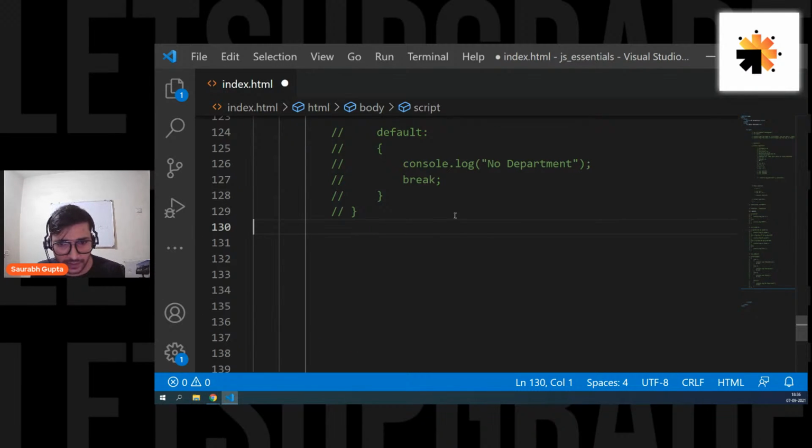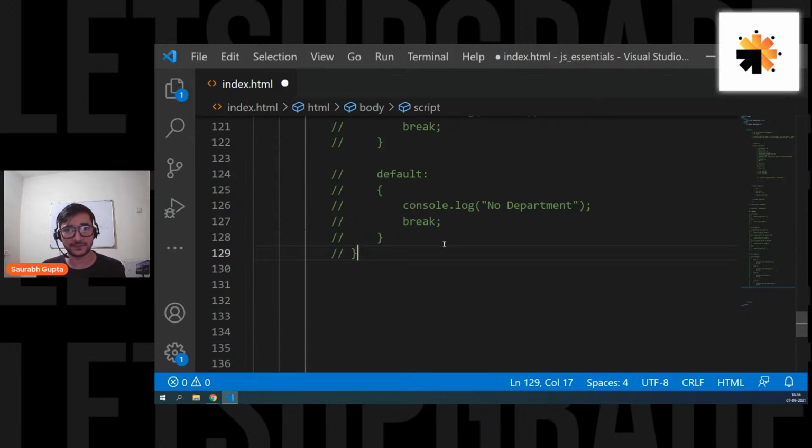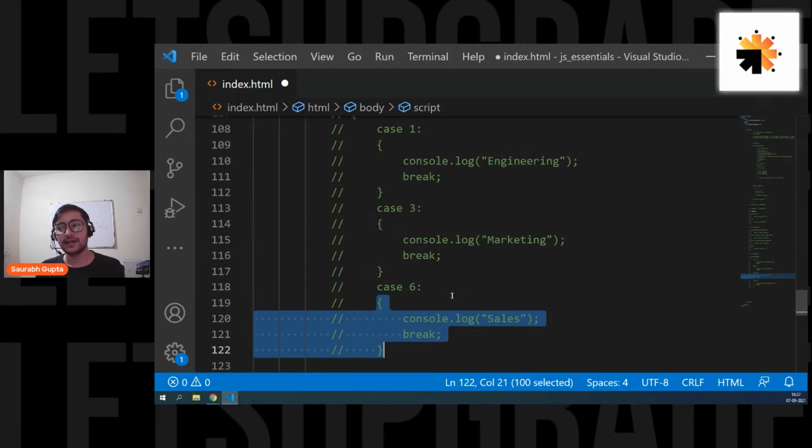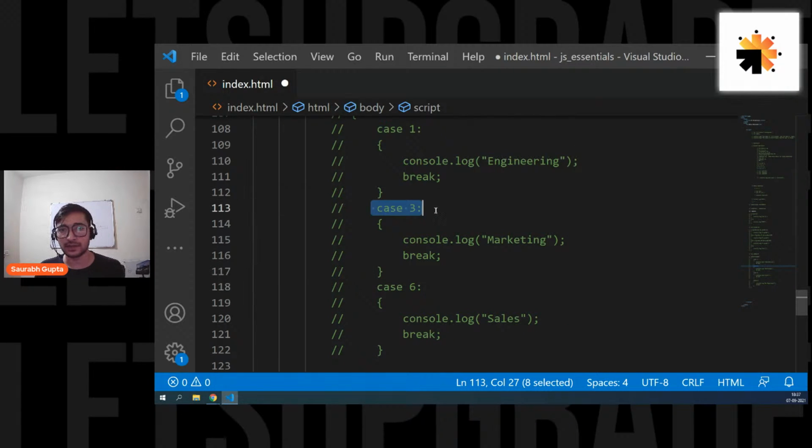I can still see people asking to explain the break. Break is basically for breaking the switch case. You saw that, right? If one case executes, after that, all the other cases execute, right? So let's say if case 3 goes true, it will come inside the block, execute this console.log, and then it will tackle break. Break will basically end the switch case. Fine, stop the switch case. No more execution of the switch case. Break is basically used to break the current block of code. Break is also used in loops, and also in switch cases. If you want to break a loop, you can use break. Basically break is used to stop the current block. That's it.